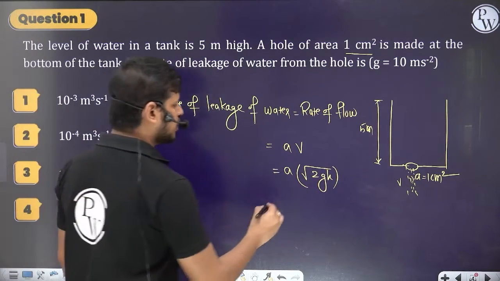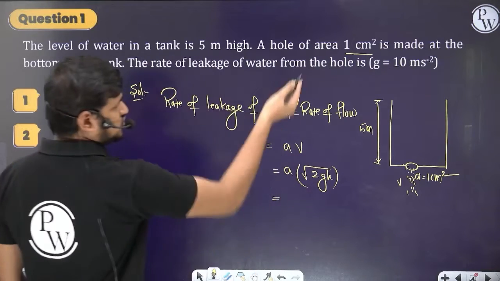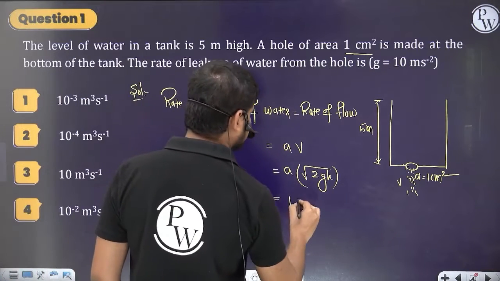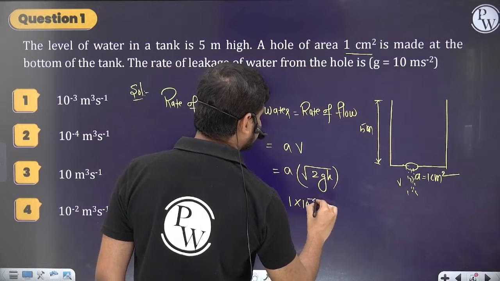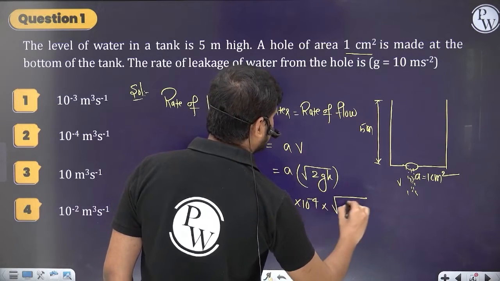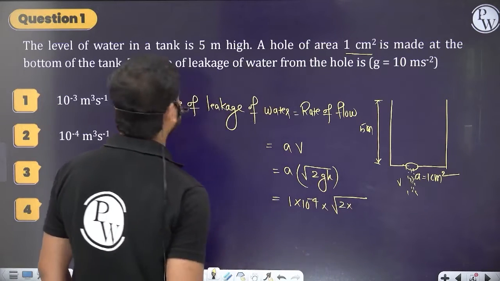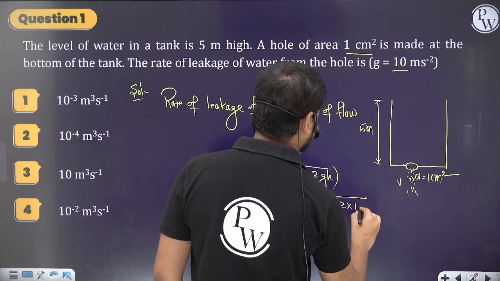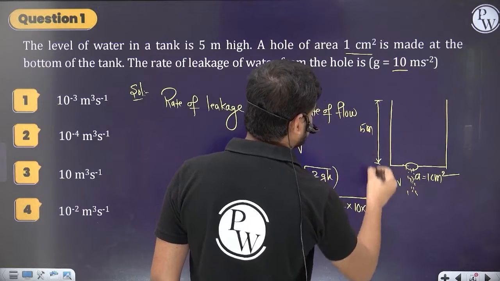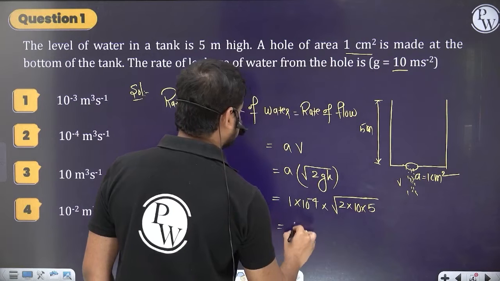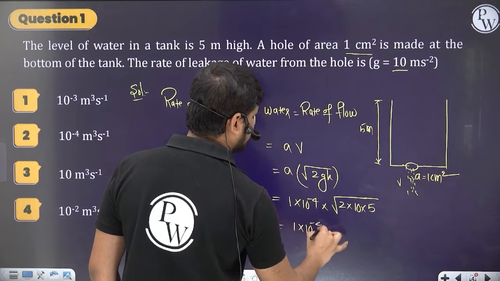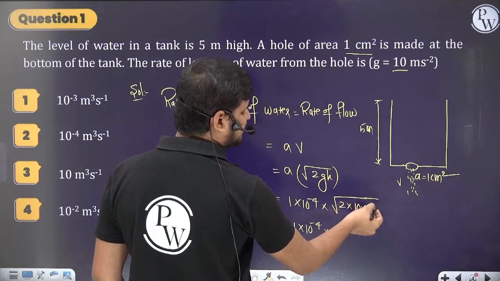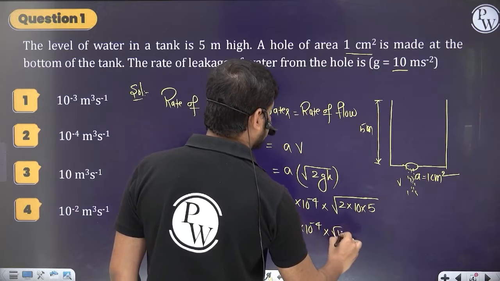So what is A? The cross sectional area. 1 centimeter square converted to meter square is 1 into 10 to the power minus 4, into root 2 into g. Let's take g as 10, into the height here, which is 5. So 1 into 10 to the power minus 4 into root 100, which is 10 again.